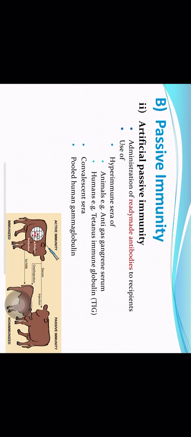Tetanus immune globulin and anti-gas gangrene serum are examples of passive artificial immunity. Ready-made antibodies are given to the patient, and those ready-made antibodies will protect the patient against the disease condition. When this kind of immunity is given, there are disease conditions like tetanus, gas gangrene, and diphtheria which are very deadly, and the patient can progress to death very fast.